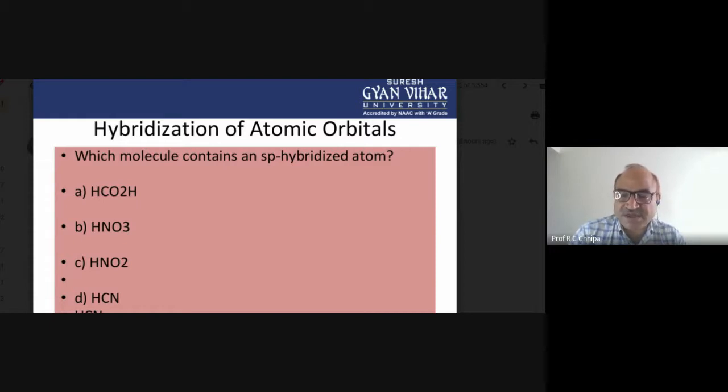But in the case of alkynes, alkynes are the acetylene. So what happens in the case of acetylene? Carbon triple bond carbon is there. Here the process of hybridization will explain the different well-known questions regarding chemical bonding. In the case of CH4, and as we have earlier discussed C2H4 and then C2H2, in the case of acetylene, sp type of hybridization will be there.